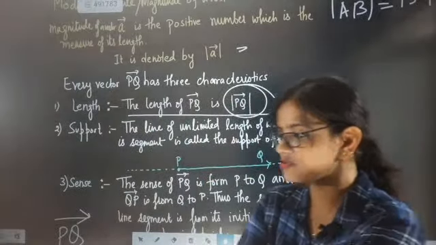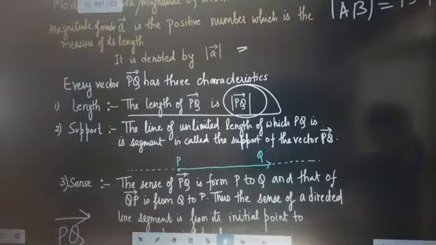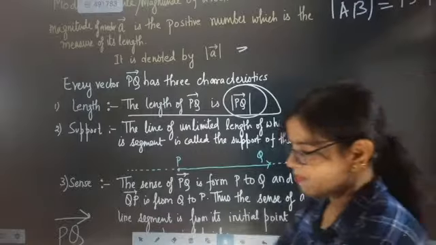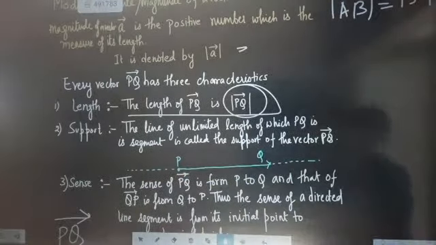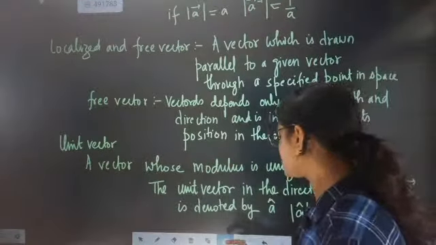Till here all clear? Sense, support and length are the three characteristics of a vector. Now we will go for the next one.